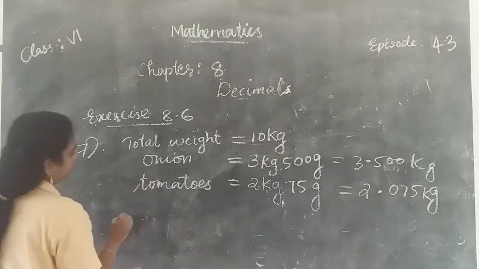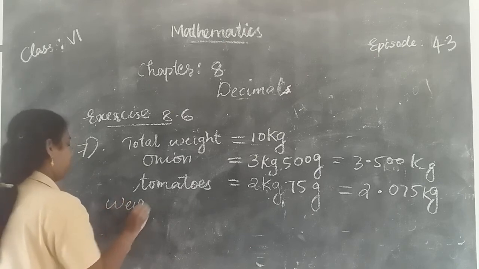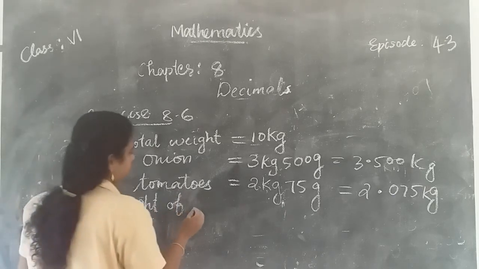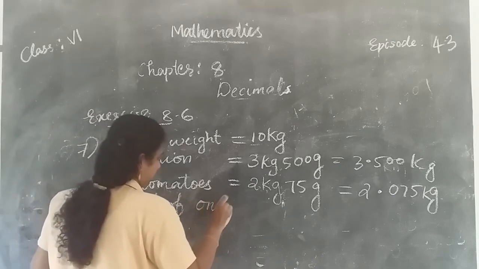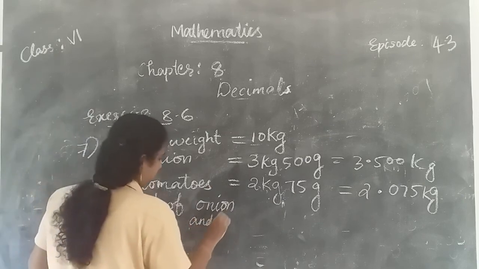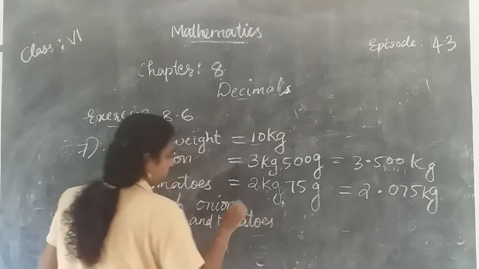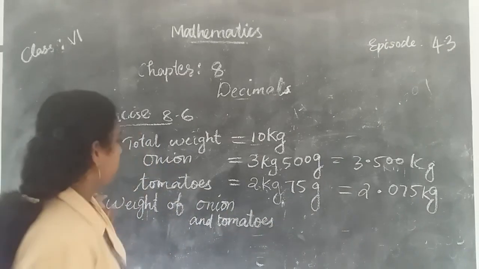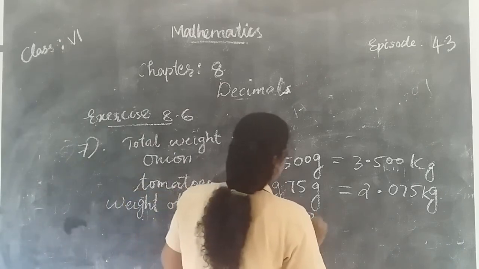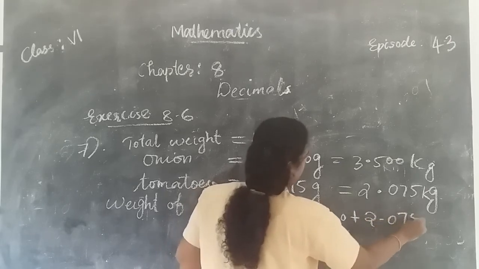Then you find the total weight of onion and tomatoes. That is equal to the weight of onion plus the weight of tomatoes, that is 3.500 plus 2.075.